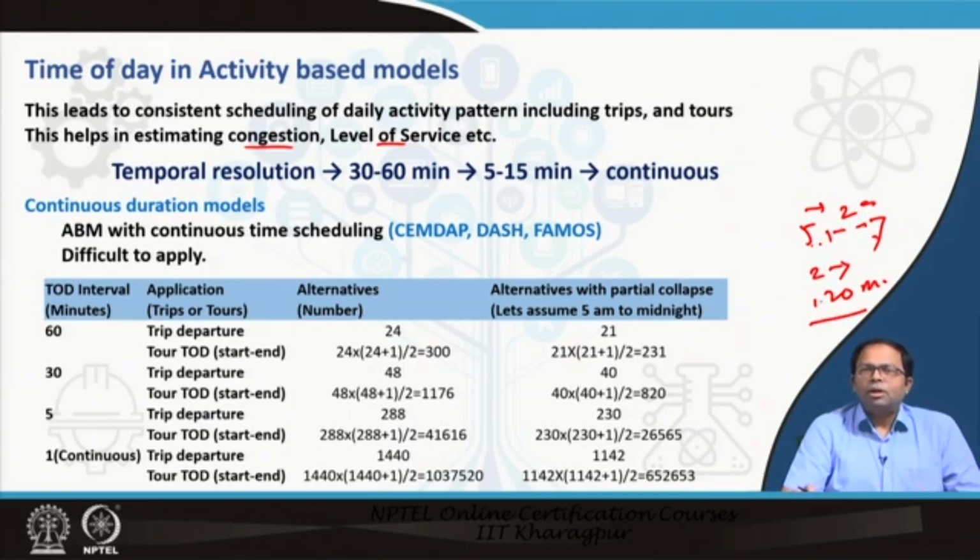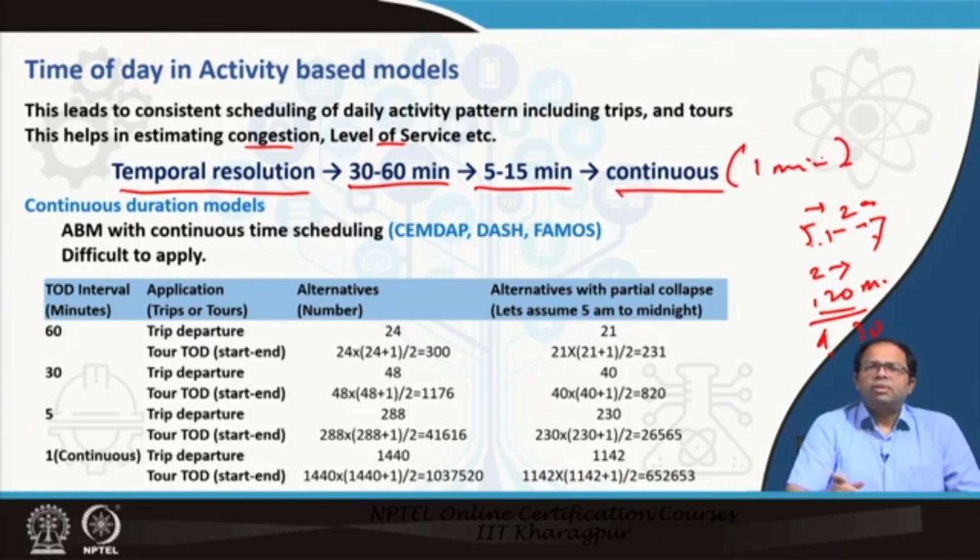So I have those choices, but this depends on whether I am considering every minute of the day. If I had 30-minute intervals, then I have only 4 options, right? So I can choose any one of those 4 options to start my trip. That way, I can break my entire choices using some temporal resolution. I can consider 30 to 60 minutes, or it could be 5 to 15 minutes, or it could be continuous, that means every 1 minute. Even though it's discrete, we can consider it to be continuous, and then we can divide my decisions that way.